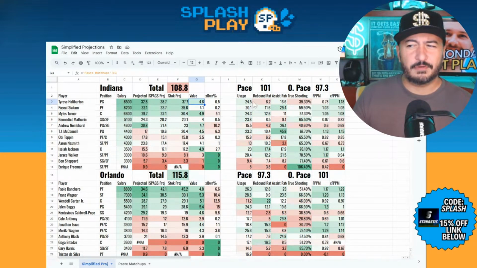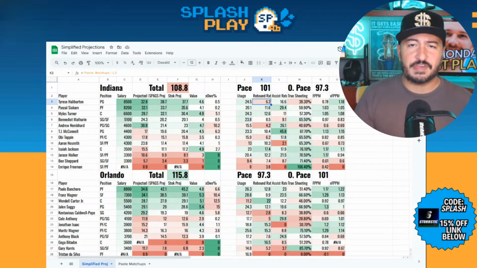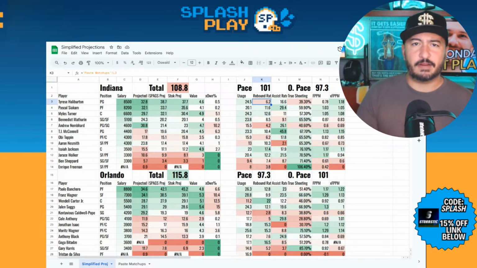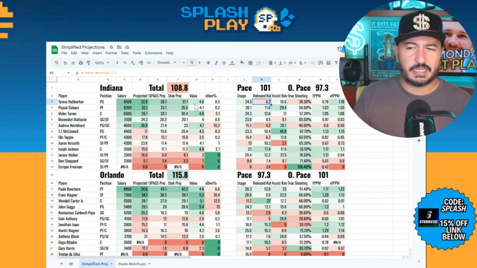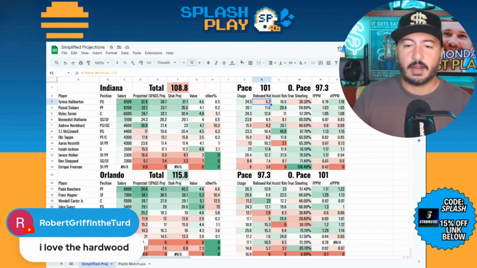Tyrese Halliburton, too. The usage for him, not great to start the year. 17% assist rate. He's not rebounding as well. My issue with Tyrese Halliburton really kind of started to crop up last year when Siakam joined the team. His assist rate fell off a cliff. His usage went down lower. He basically needs guys, especially like Siakam, but also Mathurin, too. These guys take enough usage away from him that he just kind of becomes a secondary player sometimes. And obviously still the lead ball handler for the most part, but projections right now don't look that good for him, and I really think it'd be hard to play him in most formats. Total's pretty low for Indiana as well, playing against Orlando. Pretty good defense.